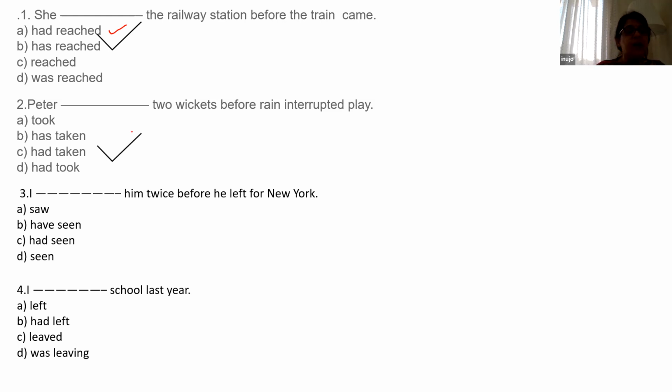Okay. Now, I had seen him twice before he left for New York. Okay, I met him twice before he left for New York. Both are correct, but it is better to say I had seen him twice before he left for New York. Okay. Next. I left school last year. Not I had left school last year. I left school last year, simple past.